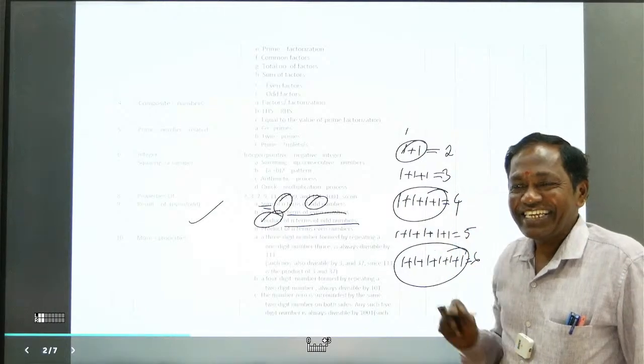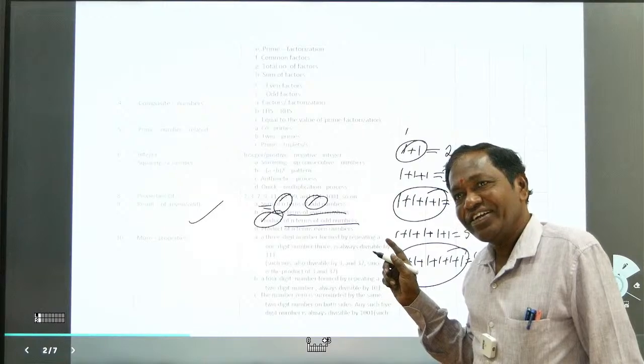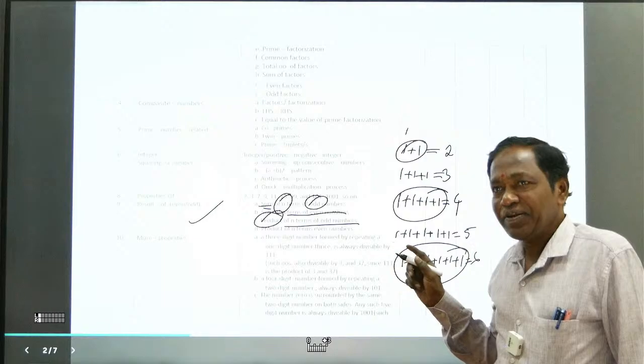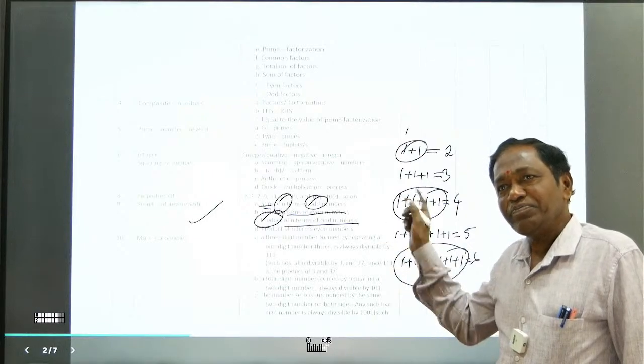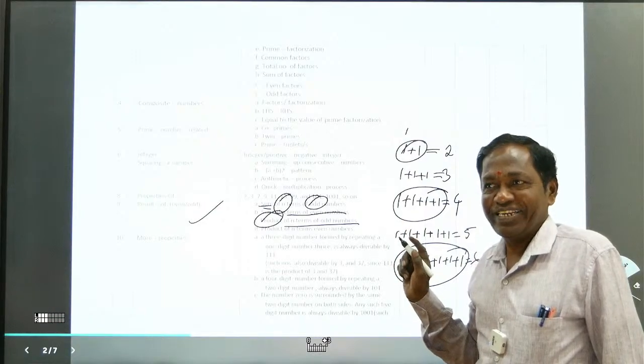Like 1 into 3, 3. 1 into 3 into 5, 15, odd number. 1 into 3 into 5 into 7. When the 5 comes, it means all odd number. The product of n number of odd terms is an odd number only.